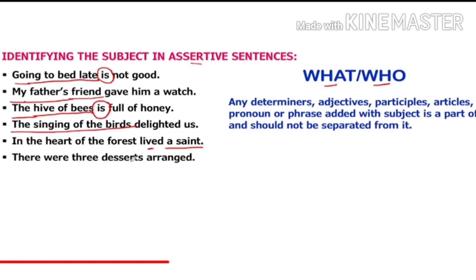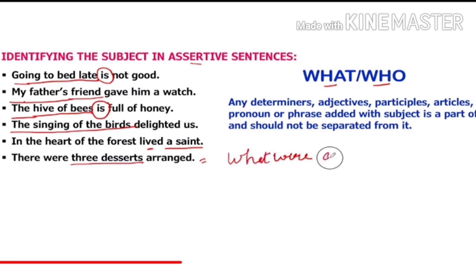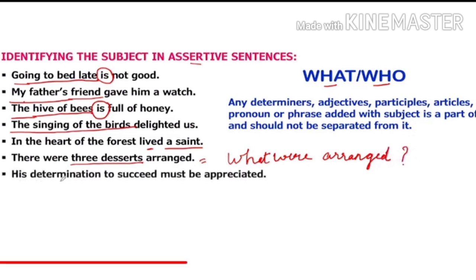There were three desserts arranged. So, what was arranged? The answer is three desserts. So, again, I want to remind you to pick out the verb and before that write what. So, what were arranged? The answer will come: three desserts were arranged. His determination to succeed must be appreciated. What must be appreciated? The answer is his determination to succeed.